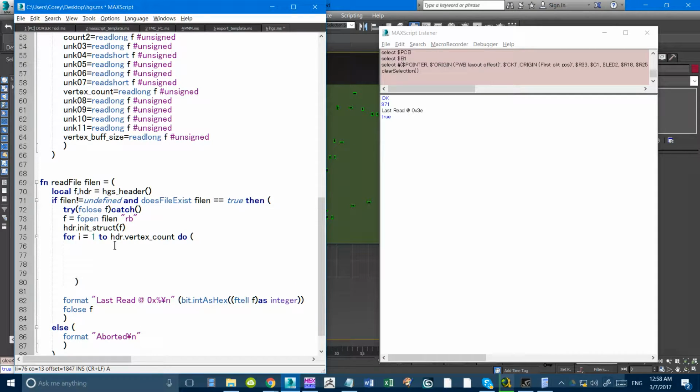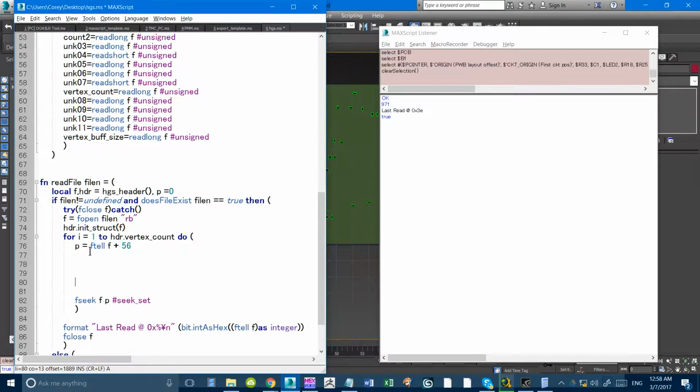Now we gotta make sure that we're moving in the correct amount. So I'm gonna make another variable called p, and p will equal the current position plus 56, and at the end of the file we will seek the file to p and set our cursor at that position, so we can do whatever we want while staying in alignment.